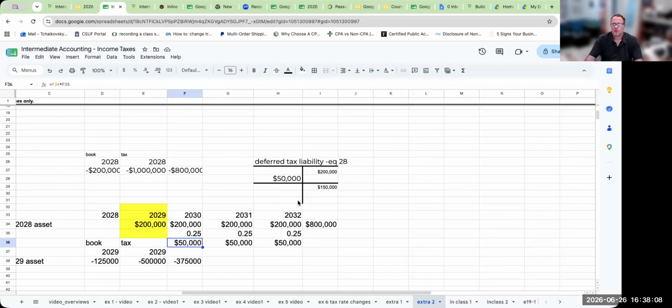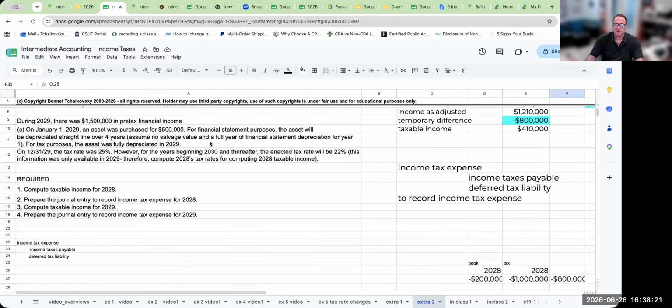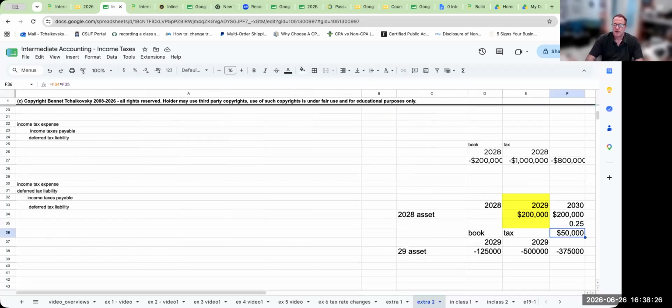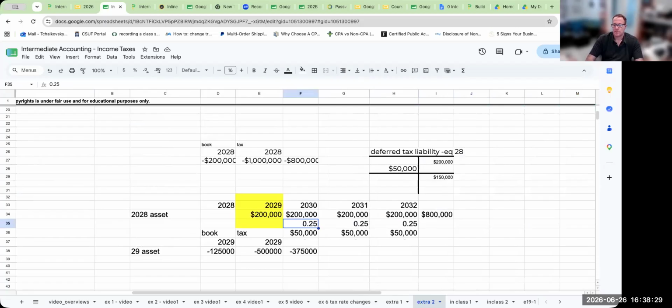However, when we take a look at this, is it really now 150,000? What is the proper amount going to be? Well, if we're being told that the new tax rate over here is going to be 22%, then when it comes to these future amounts, our liability as it relates to this part over here is going to be 132,000.